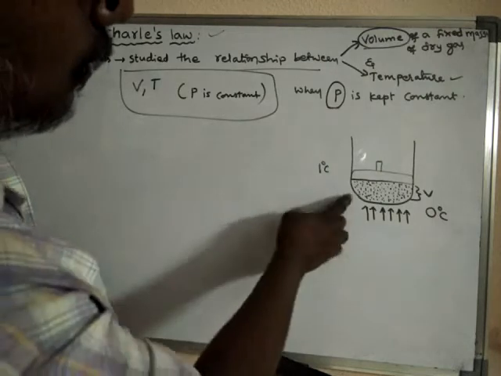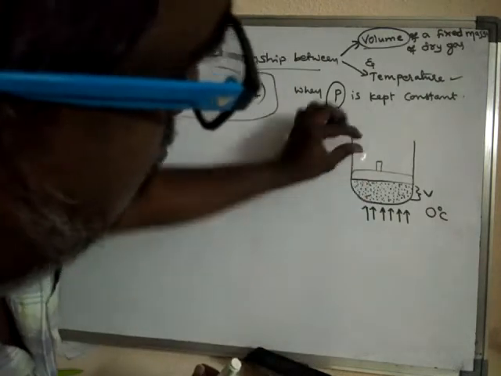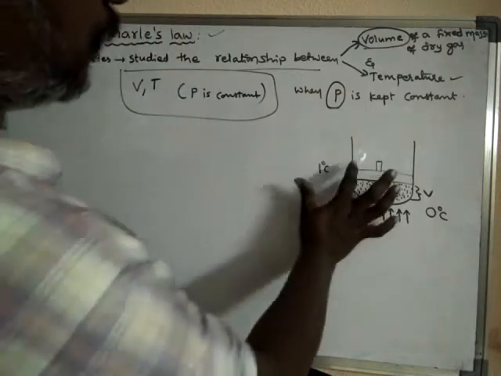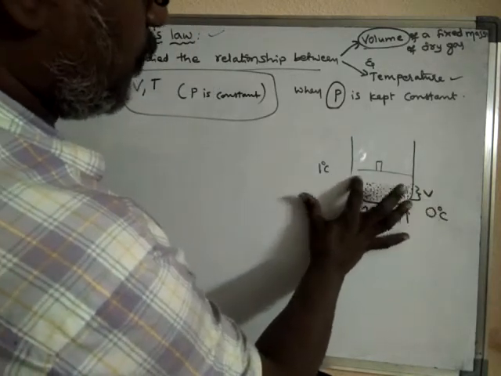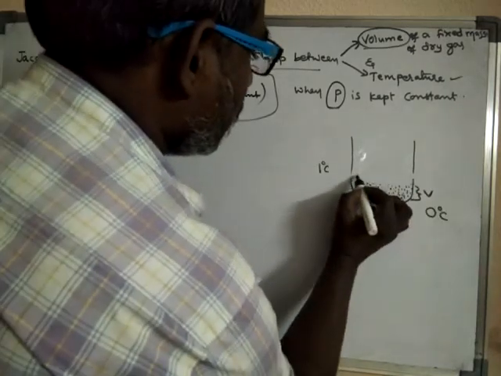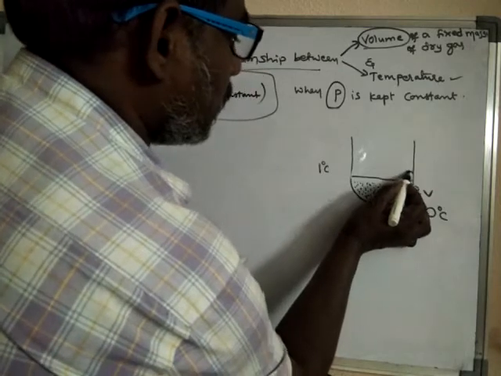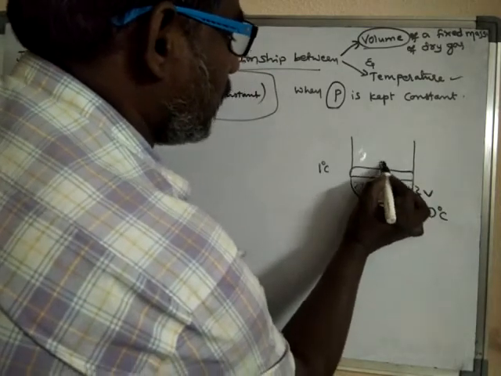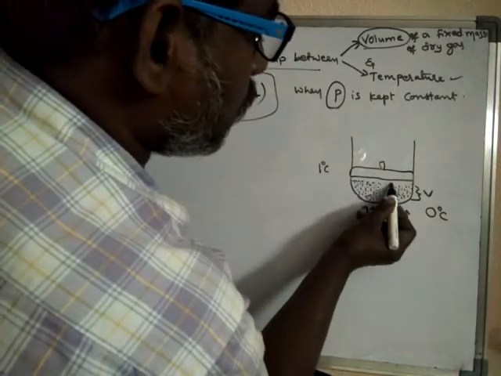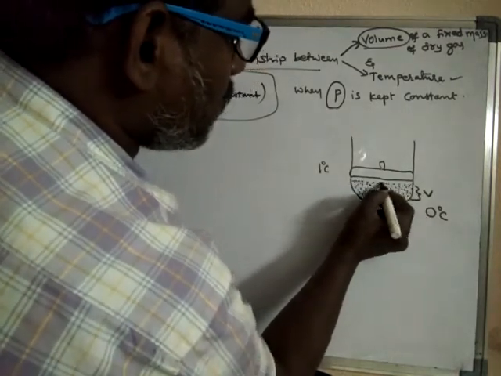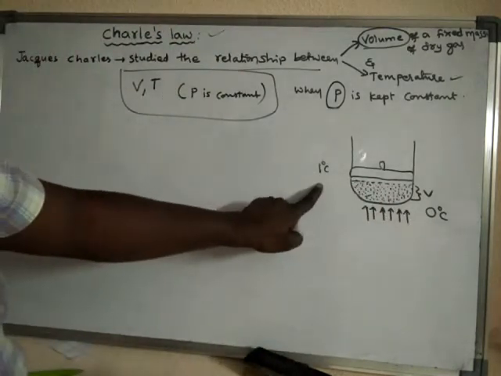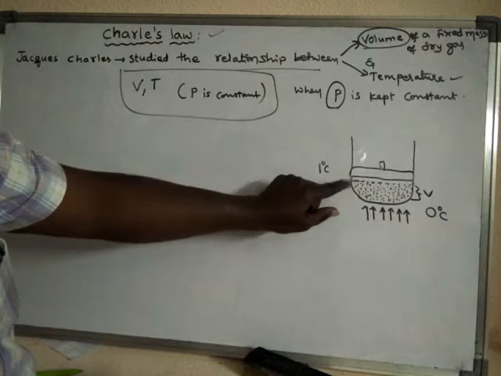Due to this, the gas molecules push the piston, so the piston will move up. Before that this was the volume of the gas. Now when the temperature is raised by 1 degree centigrade, there is a small increase in the volume.